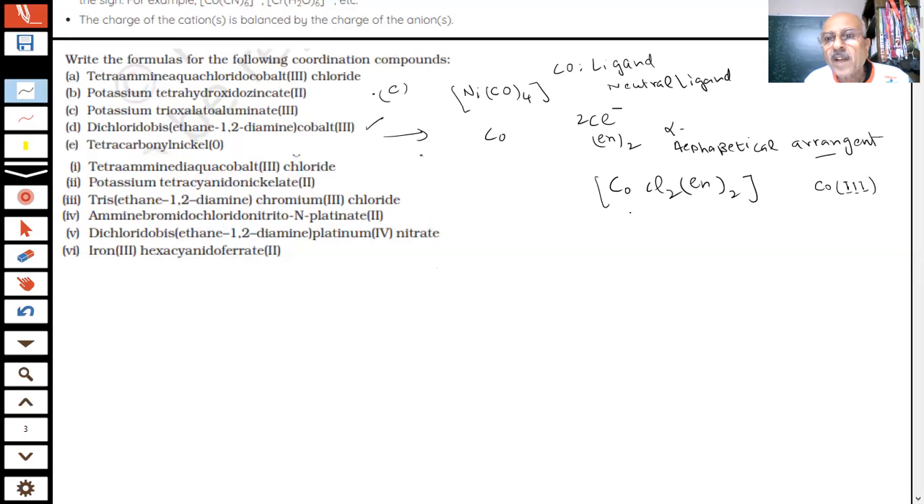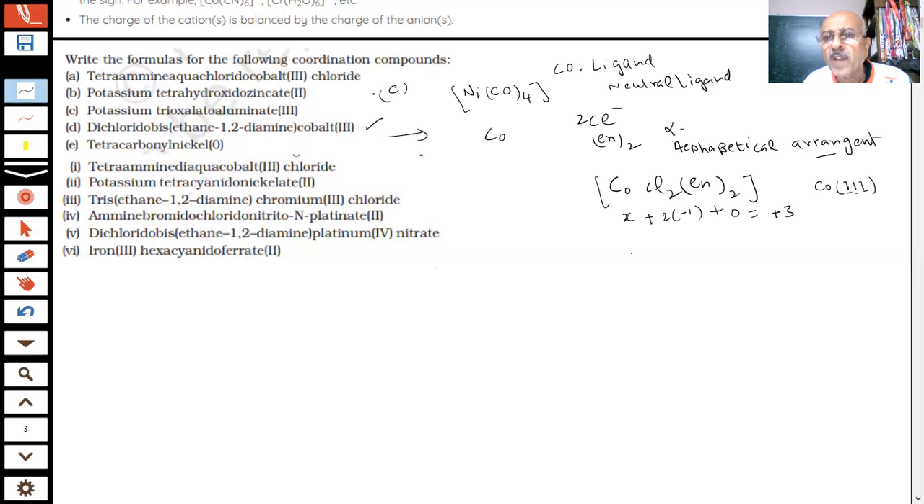If this is X, students, and what is Cl? It will be minus 2, 2 into minus 1. What is ethylene diamine? 0. So what charge do you want for the cobalt? Plus 3. Then what should X minus 2 be? Cobalt is in plus 3 oxidation state. It is saying cobalt is in plus 3 oxidation state.